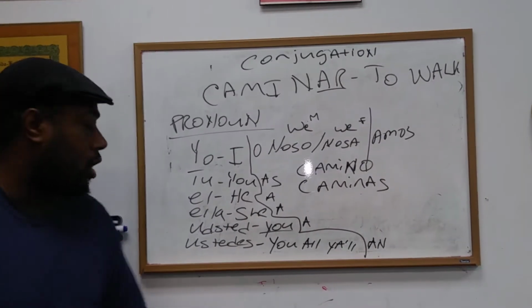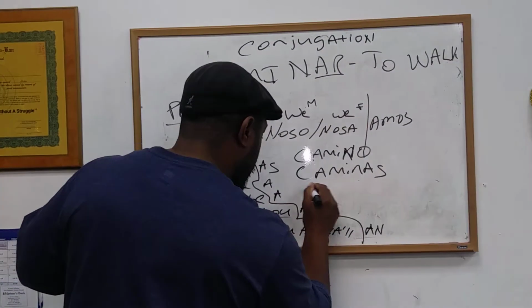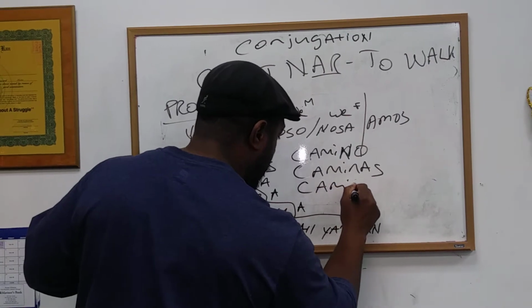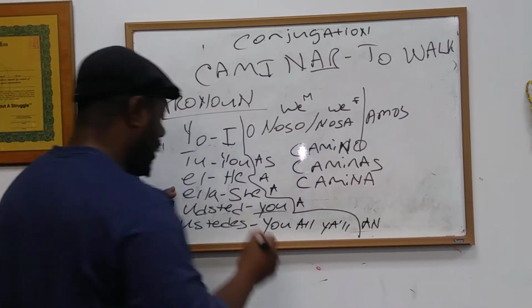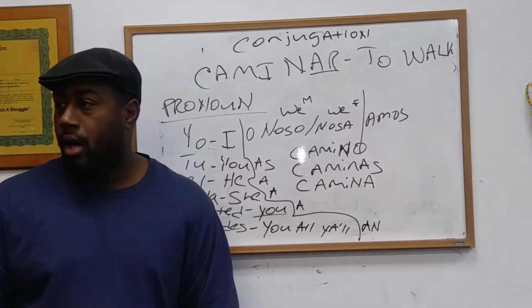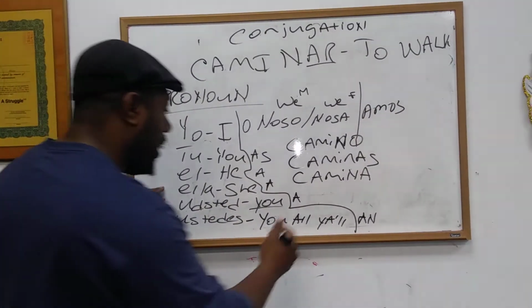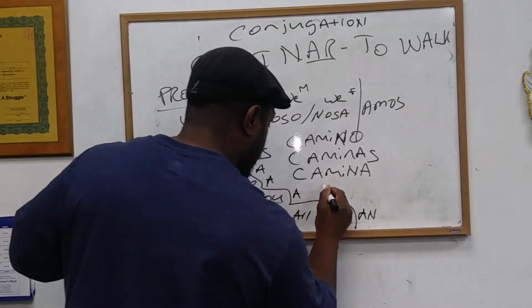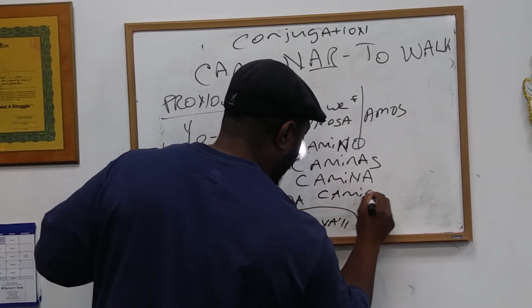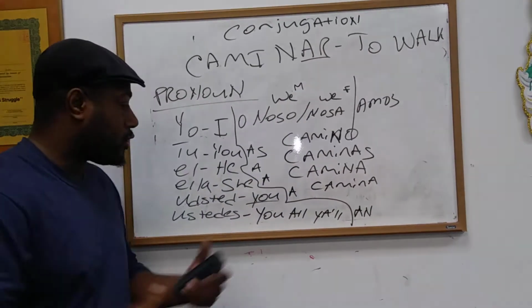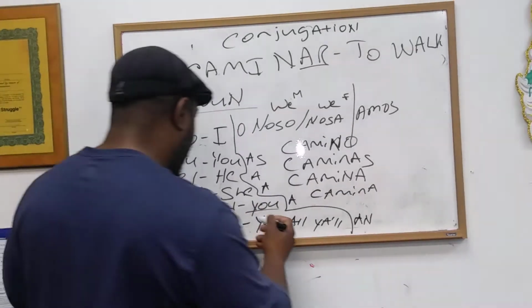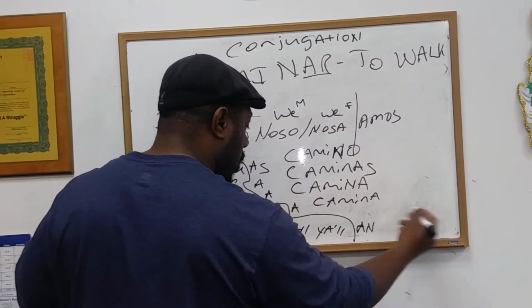You walk to the car. Now, él camina. Él camina hasta allá. He's walking over there. Ella camina. Ella camina a el disco. Usted camina. You walk.